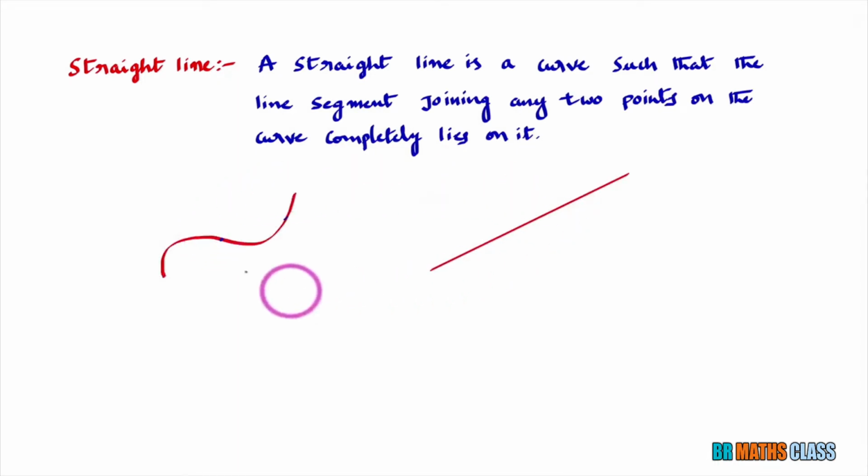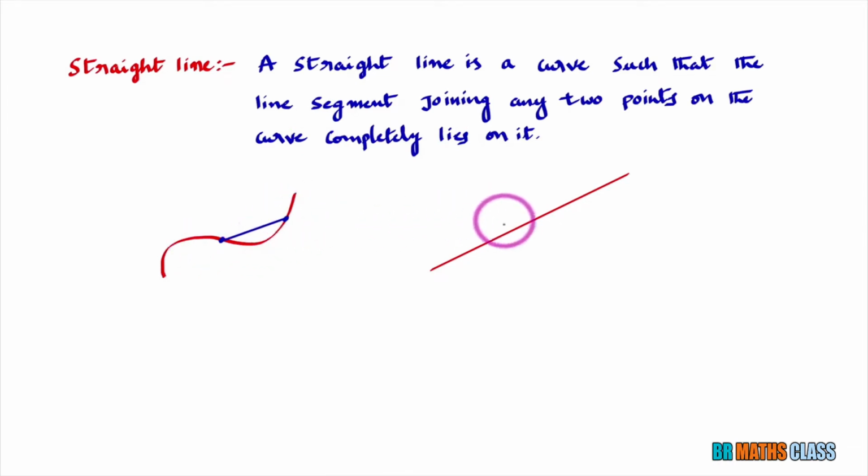You observe here, I consider two curves. You take any 2 points on this curve and join them. You see, this is the line segment joining 2 points on this curve. Does this line segment completely lie on this curve? No. We can easily see that the line segment joining the 2 points is not on the curve.